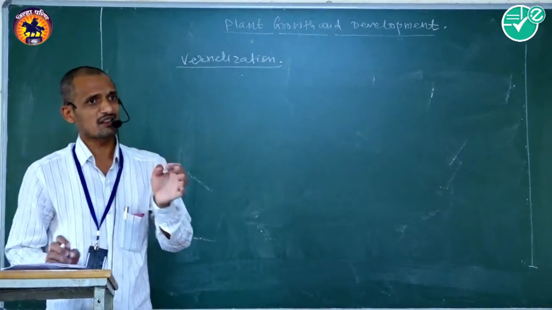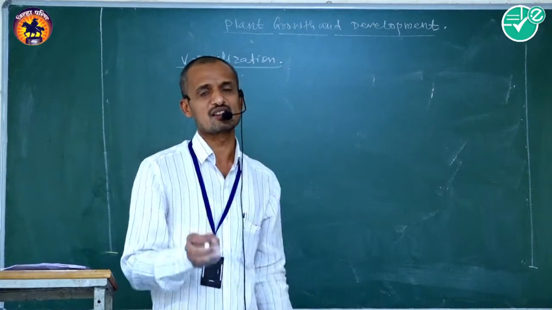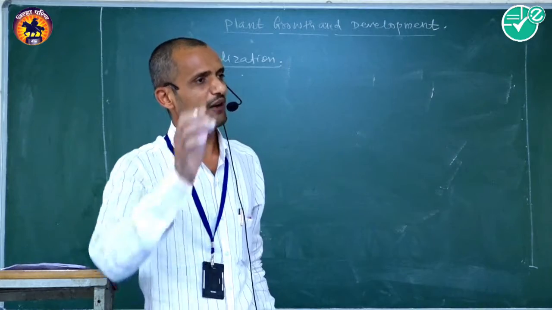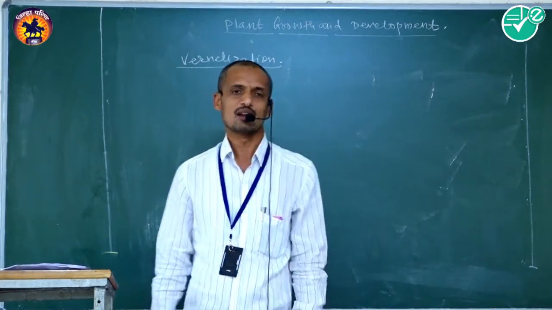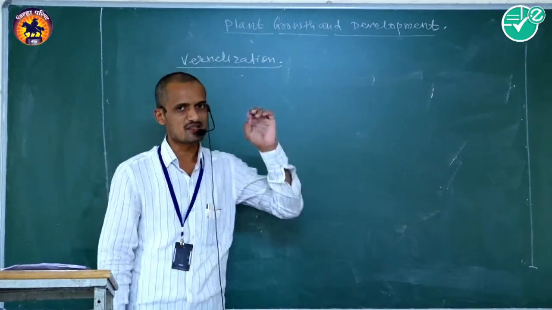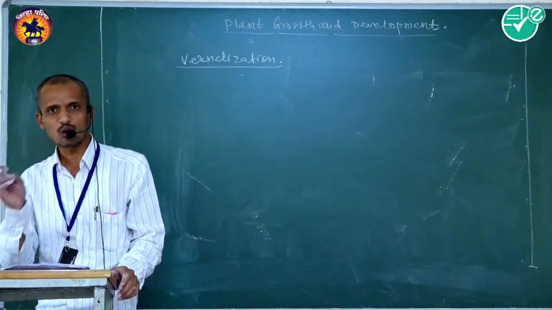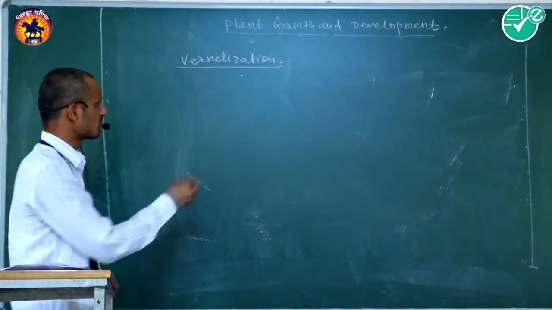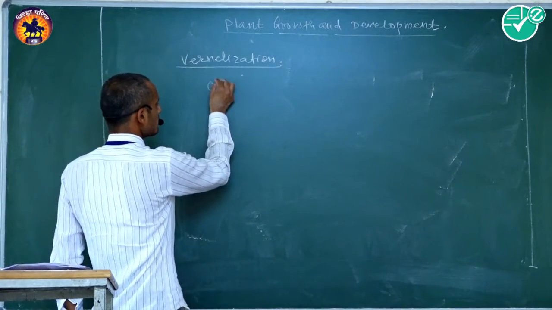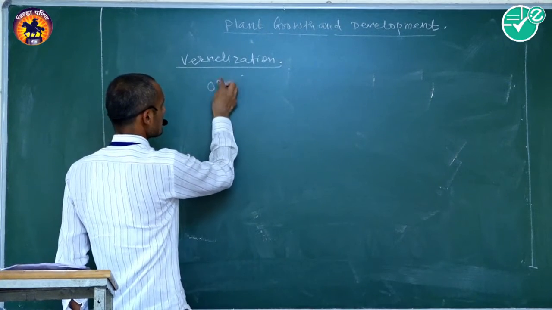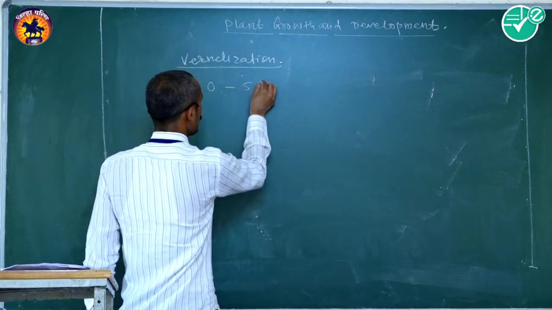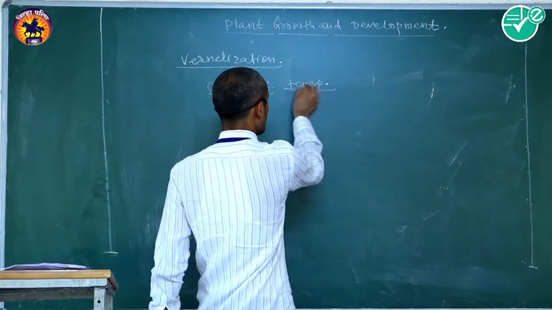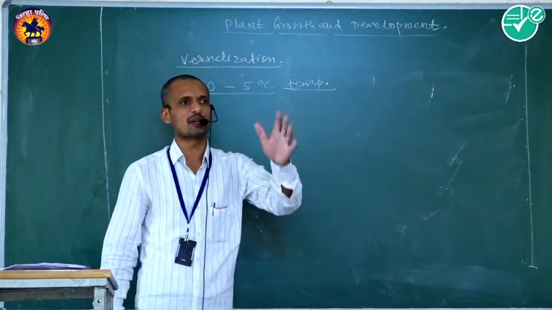Cold treatment or chilling treatment is needful for the development of flowering in a few species, and that is commonly called vernalization. Cold treatment ranges between 0 degrees Celsius to 5 degrees Celsius, and these temperatures are commonly called cold temperature.